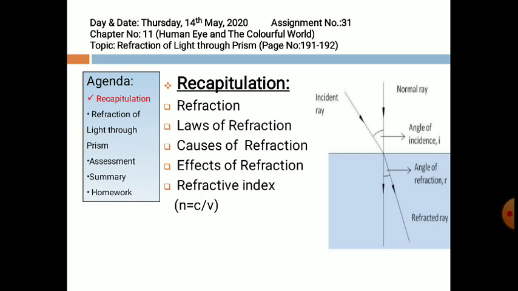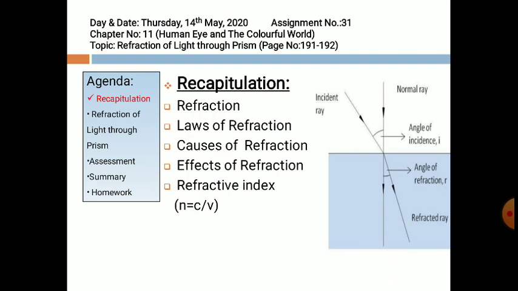Third effect, a swimming pool always looks shallower than it really is. And why is it so? Why does a swimming pool look shallow? Because the light coming from the bottom of the pool bends at the surface due to refraction of light.